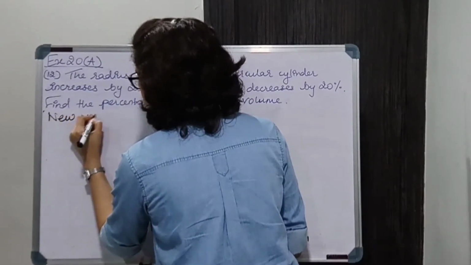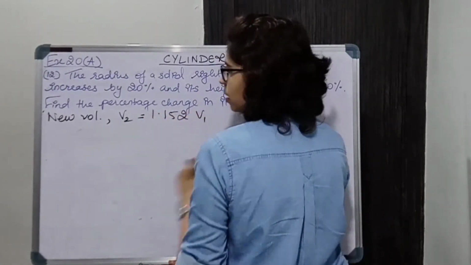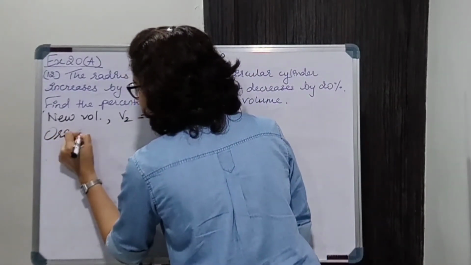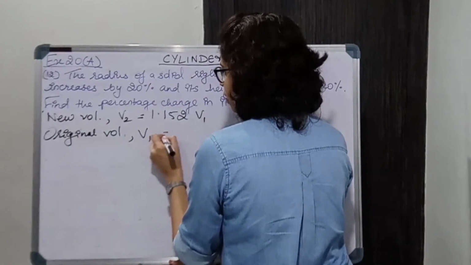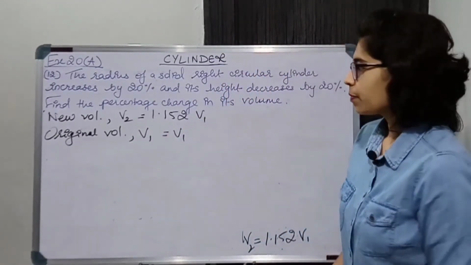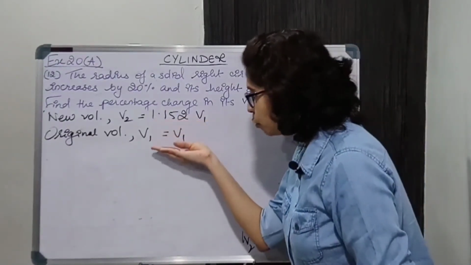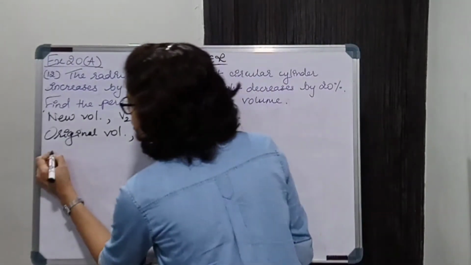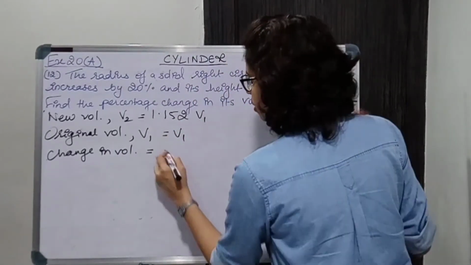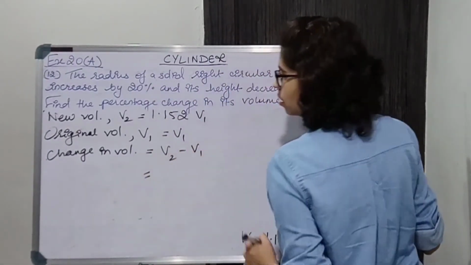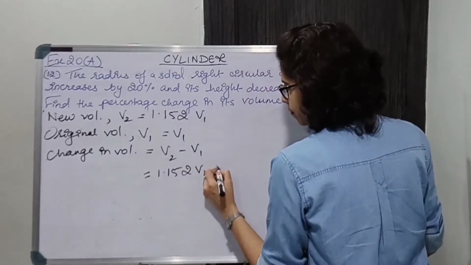New volume, that is V2 is equal to 1.152 V1 and original volume क्या था? Original volume V1 is V1. Okay, now change in volume will be new volume minus original volume. Is V2 minus V1. What is V2? V2 is 1.152 V1 and this is V1.